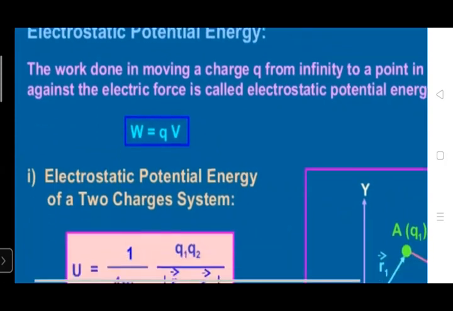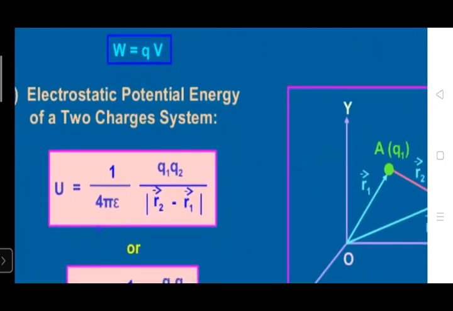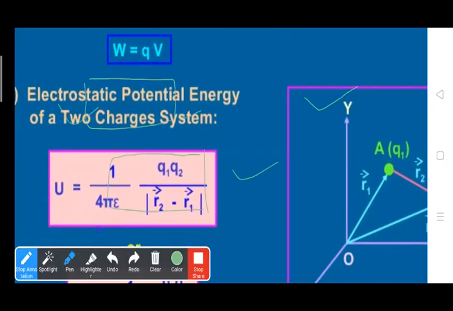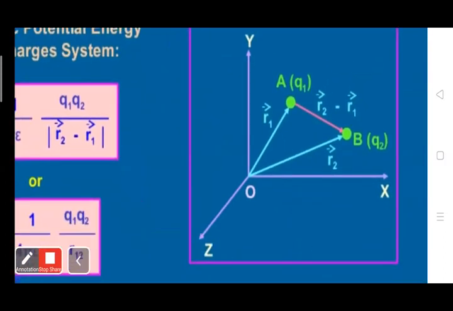So the electrostatic potential energy of two charges is given by U equals 1 upon 4 pi epsilon naught, Q1 Q2 upon R2 minus R1. From the figure, here is a system where charges Q1 and Q2 are kept at point A and point B. Their position vectors from the reference are R1 and R2.